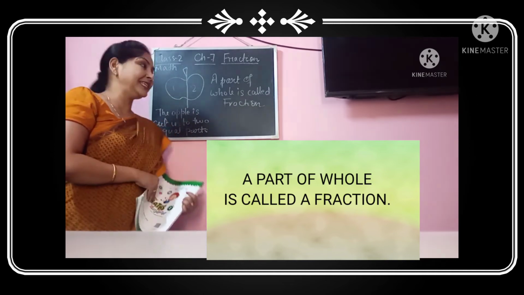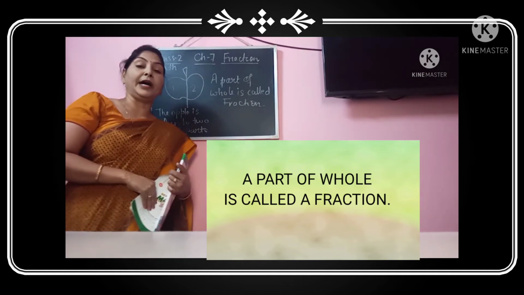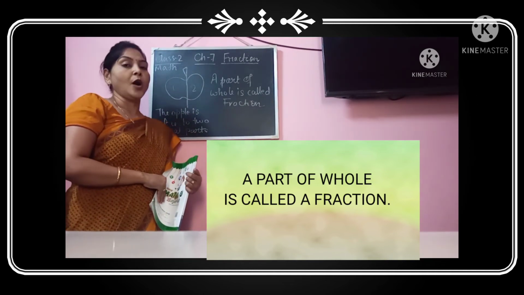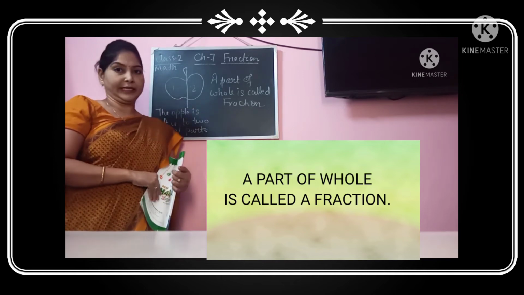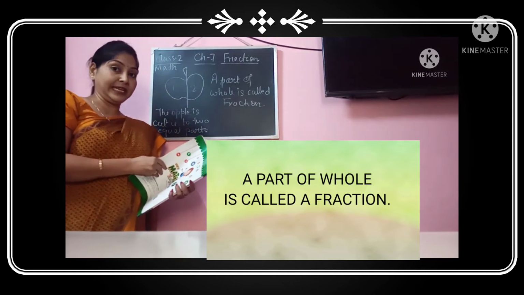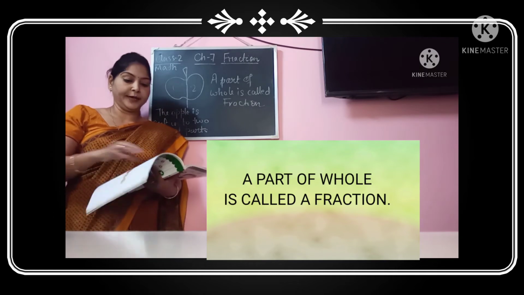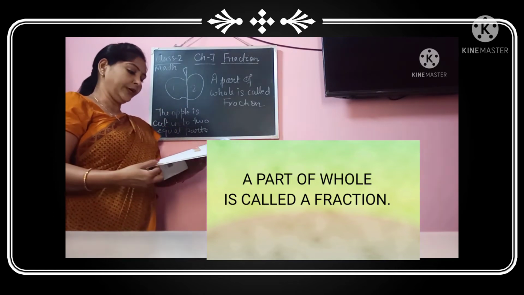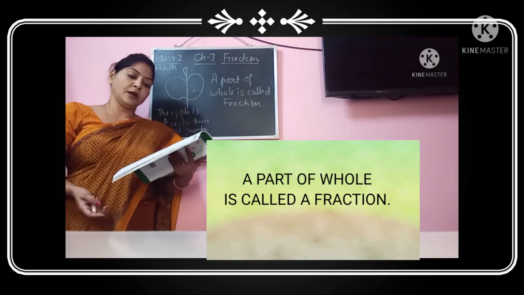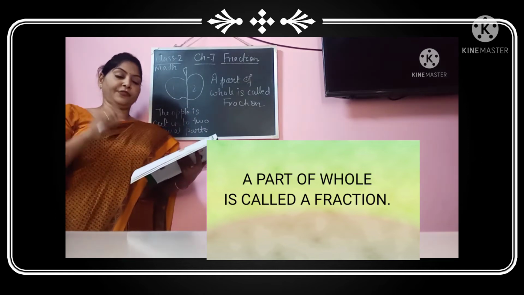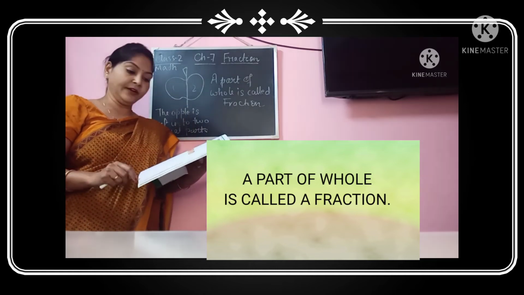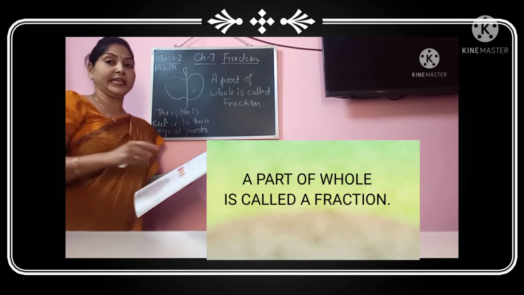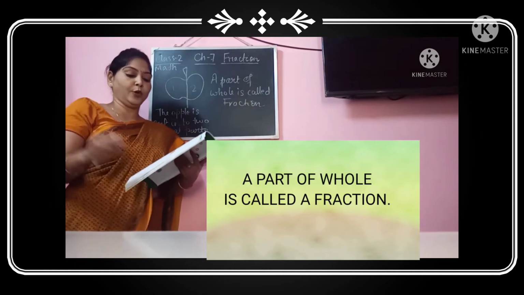So what is fraction basically? Fraction is the part of a whole number, or it can be a whole object. It can be anything, but it has to be whole. Alright. So in the book also you can see here the definition of fraction written. A part of whole is called a fraction. And always remember, in case of fraction, the division has to be equal.